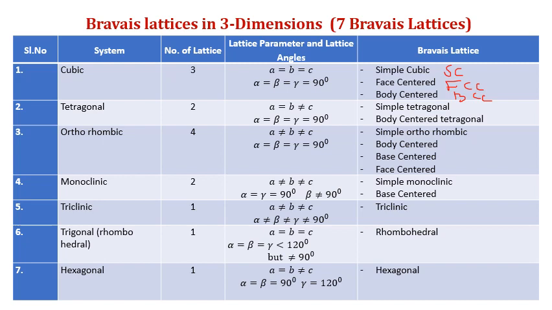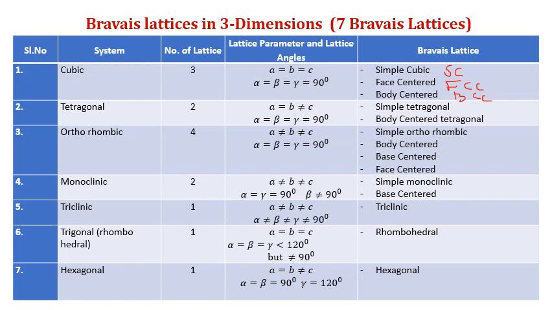Trigonal or rhombohedral structure: a = b = c, alpha = beta = gamma, but less than 120 degrees and not 90 degrees. If it is equal to 90 degrees, then it will become a cubic system. You see, in cubic, a, b, c are all the same and alpha, beta, gamma are all 90 degrees, but here a, b, c are the same, but alpha, beta, gamma are less than 120 but not 90 degrees.